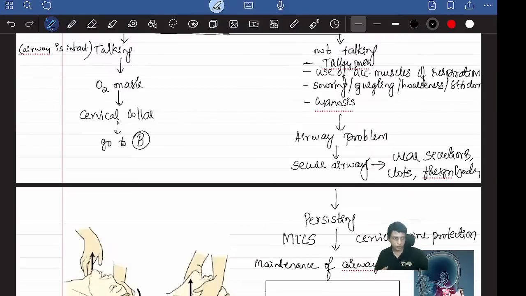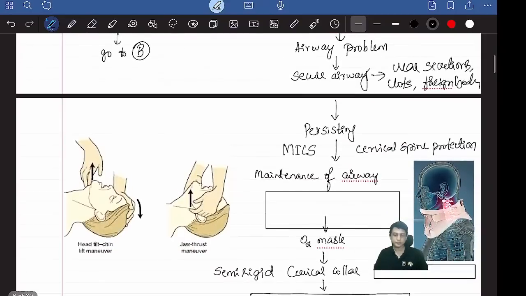But if there are no secretions as such and the patient still continues to have an airway problem, then observe the order of what you do. First, assess the airway. You find a problem in the airway.